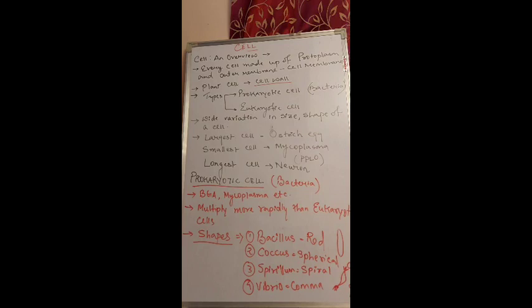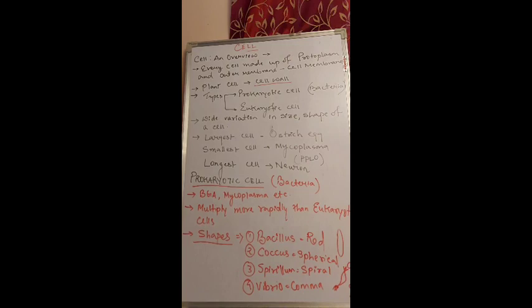Prokaryotic cells, other than bacterial cells, also include blue-green algae, which we call cyanobacteria, then mycoplasma, another type of bacteria, and so on. They are generally smaller than the eukaryotic cell, and they multiply more rapidly than eukaryotic cells. Since they are small in size, they can divide at a faster rate compared to a eukaryotic cell. So the rate of cell division is more frequent compared to eukaryotic cells.